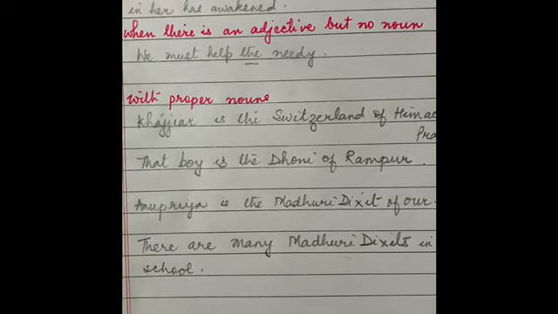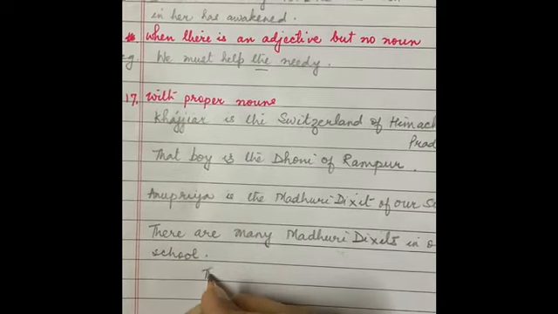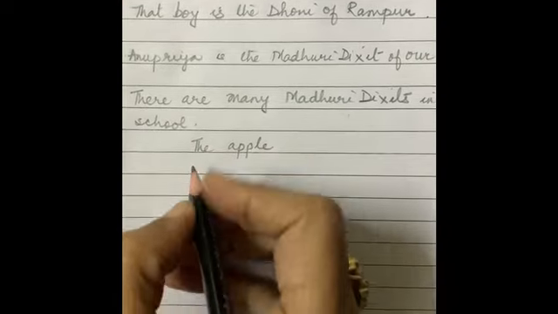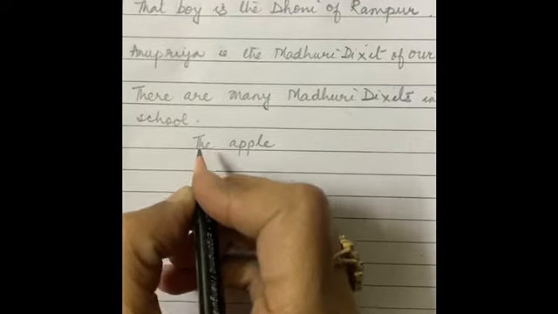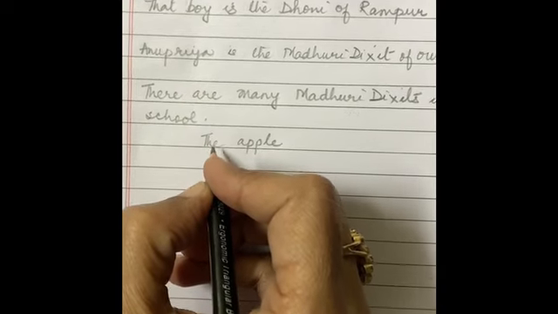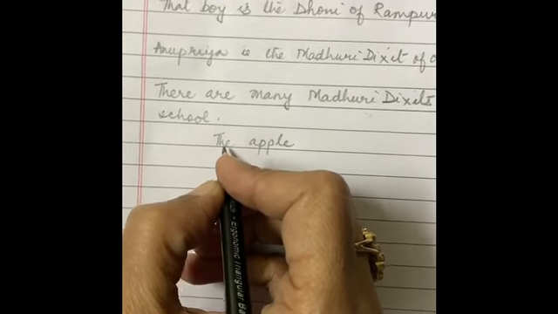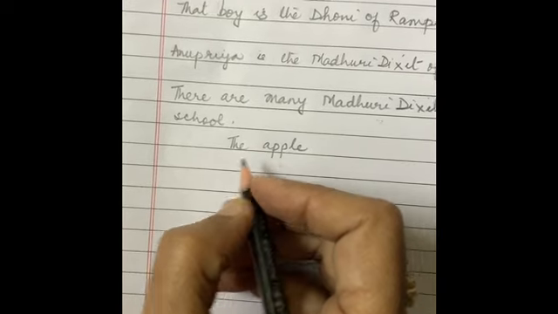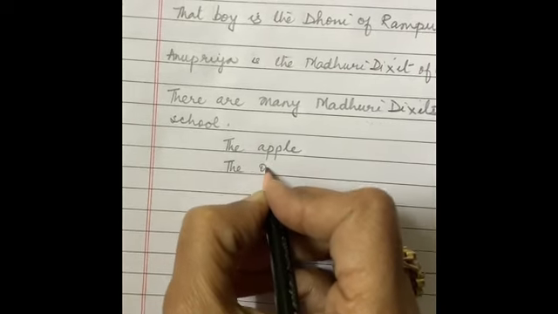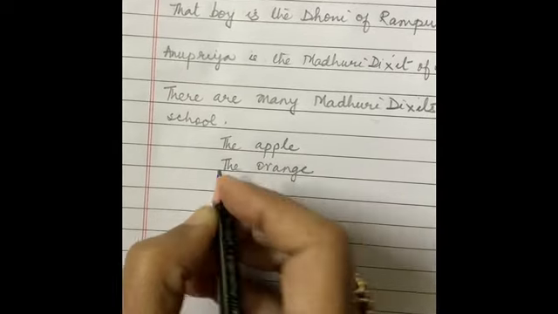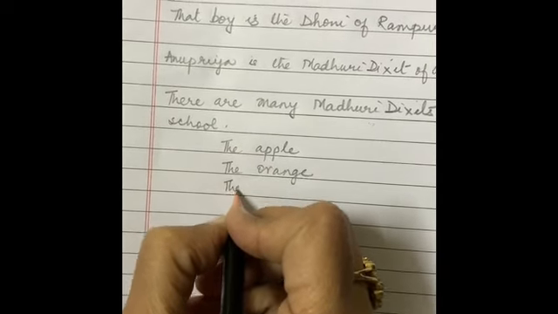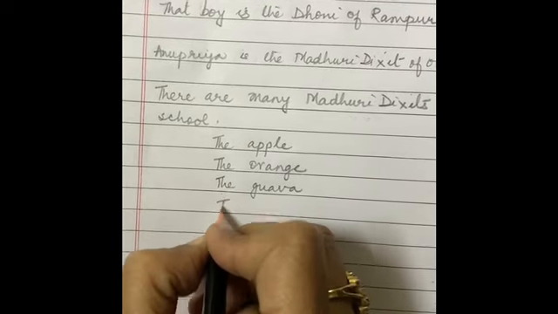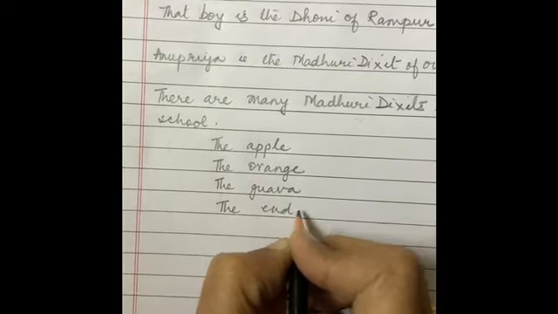For example, if I say the apple, it will not be pronounced as 'thuh', it will be pronounced as 'thee'. Why? Because it is before a vowel sound. The orange, the guava, the end.